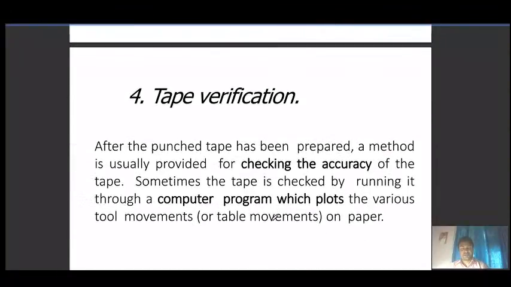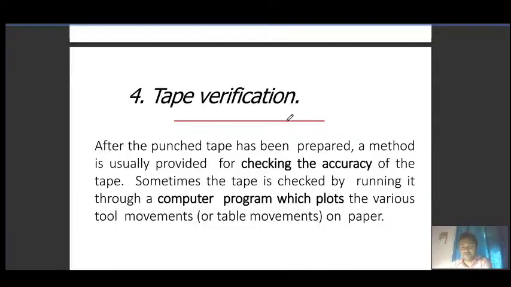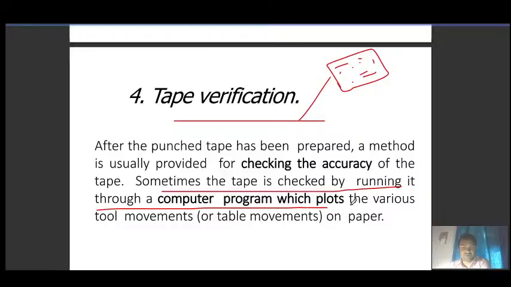After preparation of the tape, that is the instructions, we verify it. How will we verify? First, we can run it freely and see how the machine tool is moving, similar to a simulation. Second, the tape is checked by running it through a computer program which plots the various tool movements.